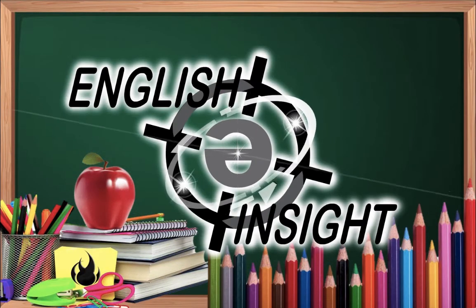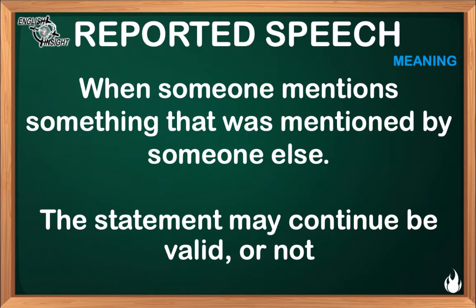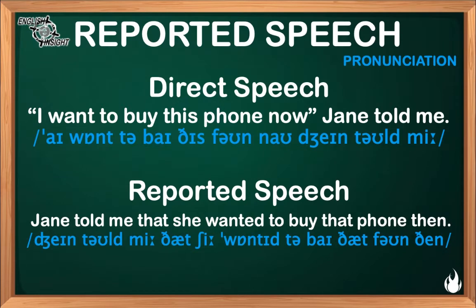Today's video is going to be about reported speech. Let's commence. We use reported speech when someone mentions something that was mentioned by someone else, and the statement may continue to be valid or not. For example, in direct speech we say, "I want to buy this phone now," Jane told me. And in reported speech we say, "Jane told me that she wanted to buy that phone then."